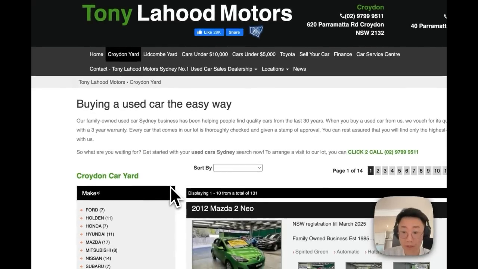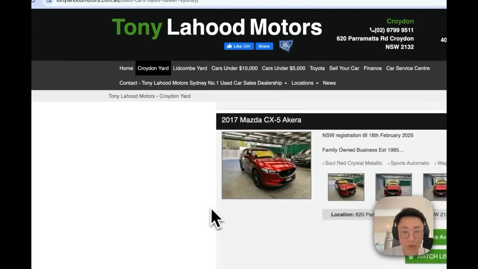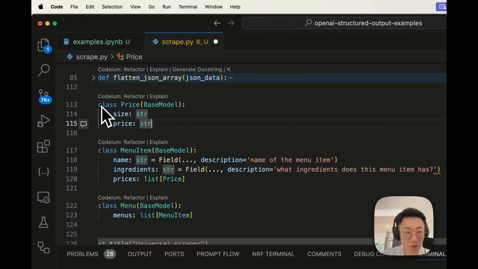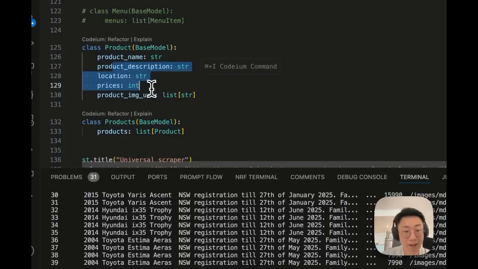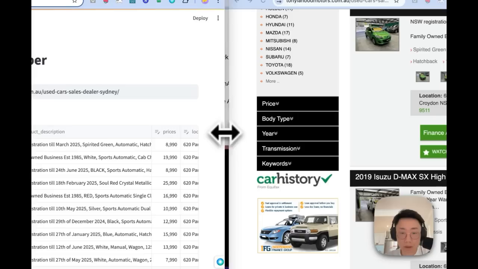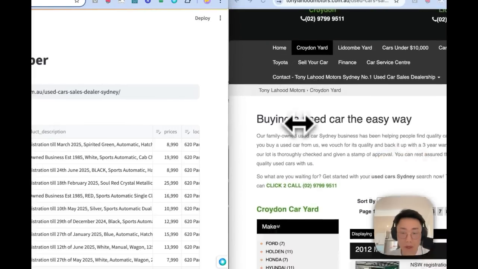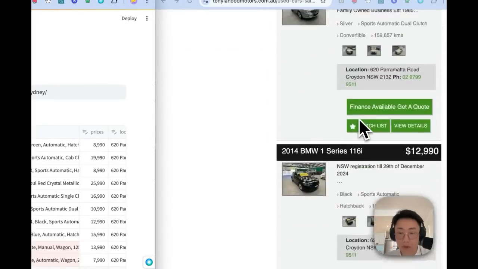But if you want to scrape something different like an e-commerce site or car dealer information, you can just load a new website and then change the data model here. This time the model will be a list of different products with product name, description, location, price, and a list of images. All we need to do is pass in a different data model. And if we compare side by side with the actual website, you can see the data is correct with the right name, right price, right product description, and it captured every single car on the page.